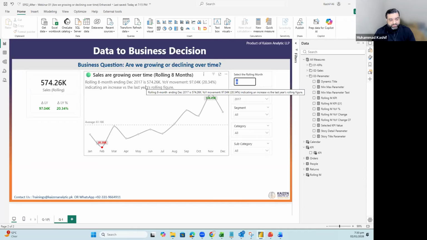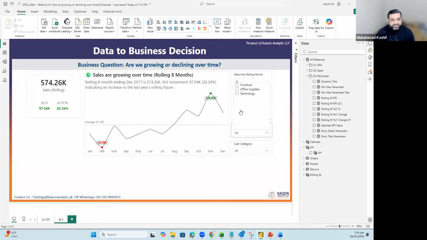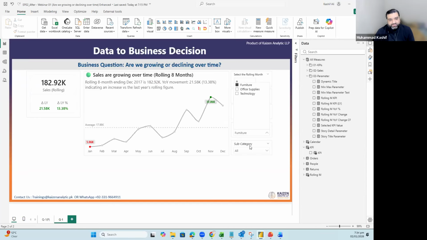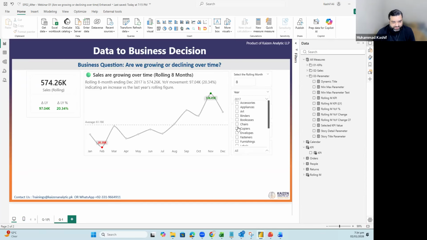What are the rolling months this year, and what are the rolling months for exactly the same period last year? It can be budget as well, to compare whether we are growing or not. There are some slicers right here. We have given some important numbers in a KPI card. The variance is color coded in red and green, so it can easily be viewed whether we are growing or not. Okay, it is already growing. So this was our previous question, which we did.